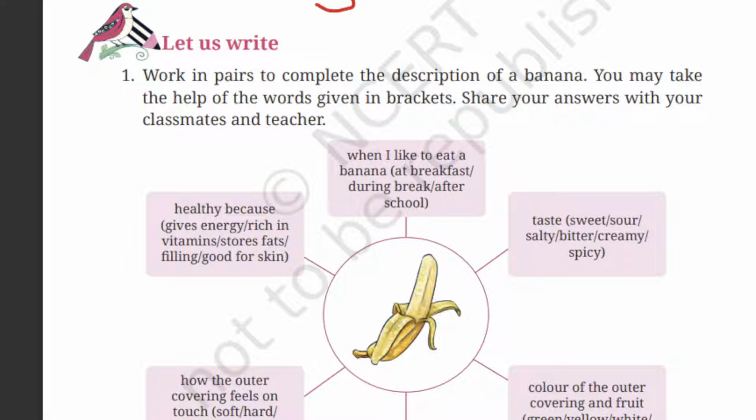So how does the fruit smell? Whether it's sweet or it's strong or it's fresh or it's a bad smell. And how does it taste? Like sweet, sour, salty, bitter, creamy or spicy. So color. So what is the color of this banana? Yellow, green, white, brown or black.